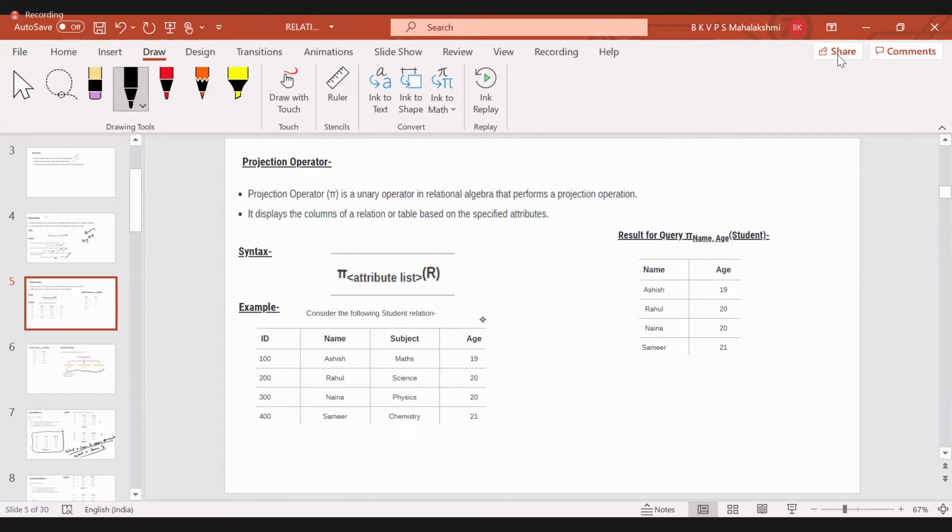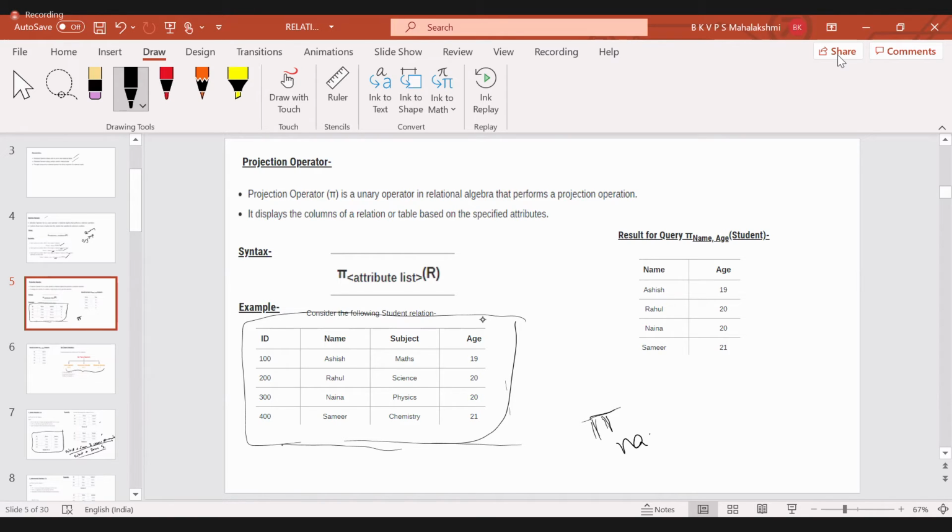Projection. Now, if we had this complete table as input, imagine that you have created this table with 4 columns in the student relation. If I asked you to project only some columns from the table, we are not mentioning any condition. That means we are not focusing on the records; we want the columns. So pi, this symbol is used for columns, and here it was mentioned as name comma age.